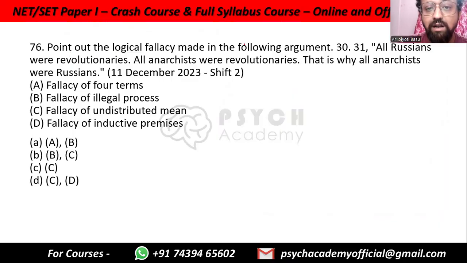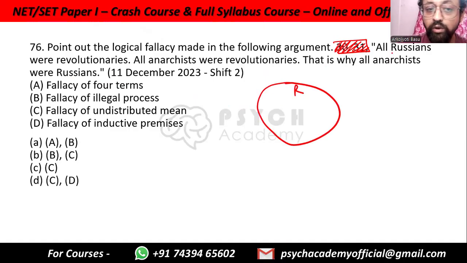76. Point out the logical fallacy made in the following argument. All Russians were revolutionaries. All anarchists were revolutionaries. That is why all anarchists were Russians. So the problem here is that revolutionaries can easily be a big group within which you have all Russians and within which you have all anarchists. All Russians are revolutionaries. All anarchists were revolutionaries, matching. That is why all anarchists were Russians.